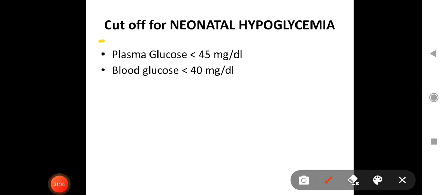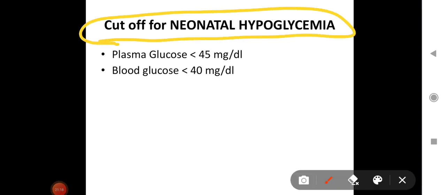Now next is plasma glucose. What is the cutoff for neonatal hypoglycemia? This question has been asked several times. If plasma glucose is less than 45 or if blood glucose is less than 40 mg%, then the neonate is said to be in hypoglycemic condition. Not like adults, where less than 70 is known as hypoglycemia. In neonates, the range for hypoglycemia is different.